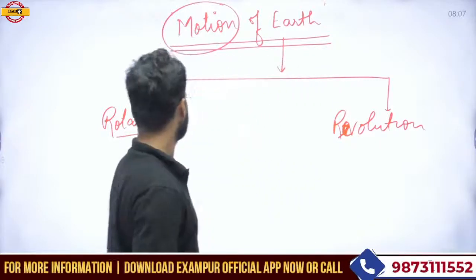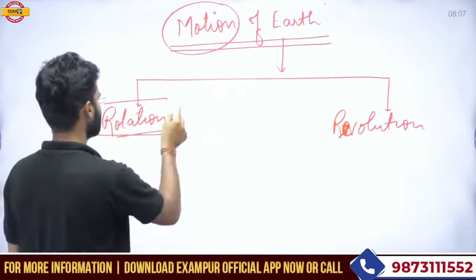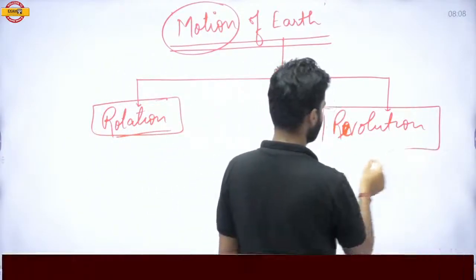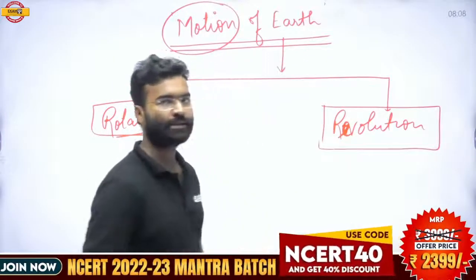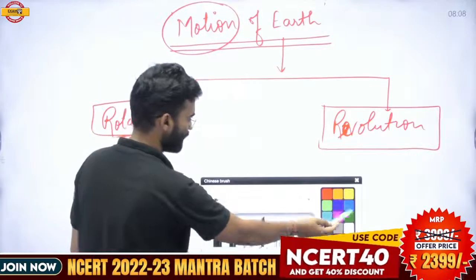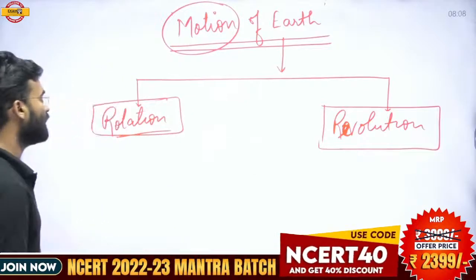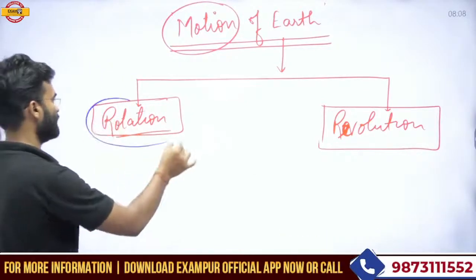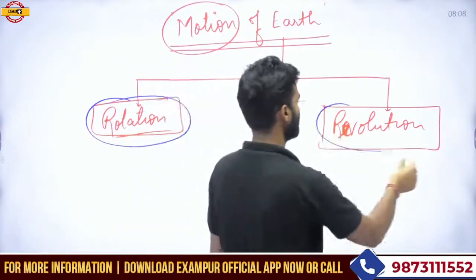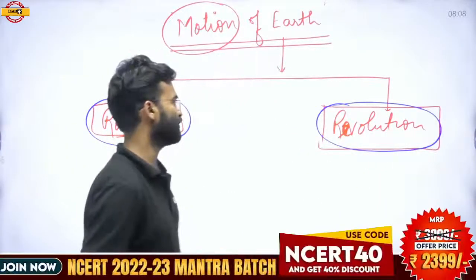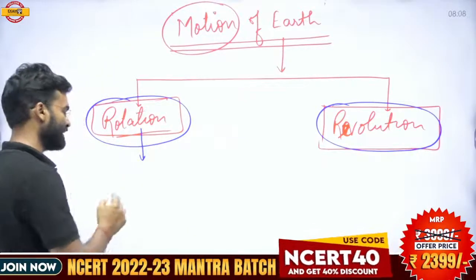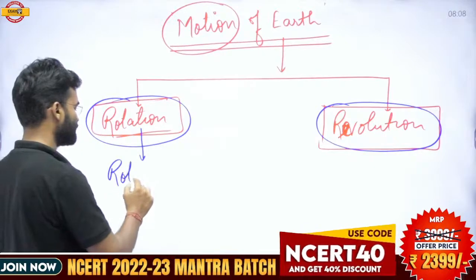Firstly, be clear that there are two types of motion. One is the rotation and another is the revolution. Earth performs two types of motion. What is the meaning of rotation, and what are the consequences, the results of this rotation and revolution? So rotation is derived from a word, that is, rotate.